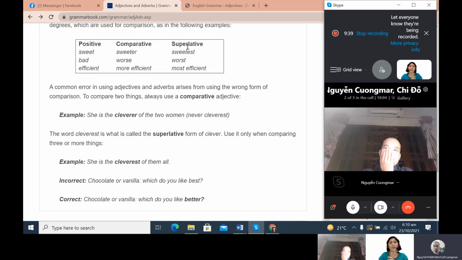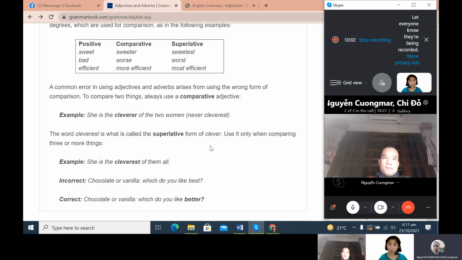When you use the highest degree of an adjective in a sentence, you mean to say that the person you are talking about is the best among all, the expert among all of the persons you are talking about. Okay, the word cleverest is the superlative form of clever. Use it only when comparing three or more persons.